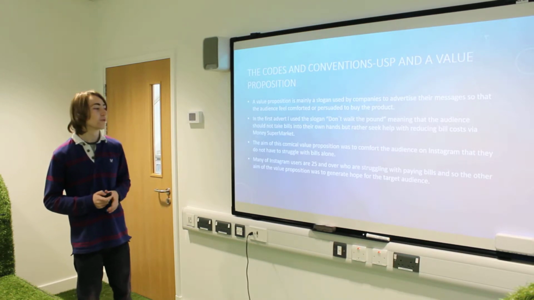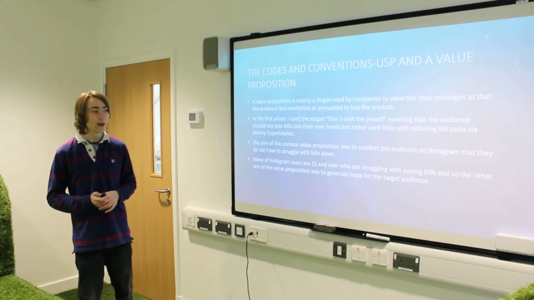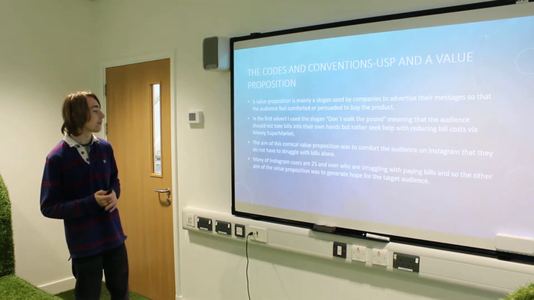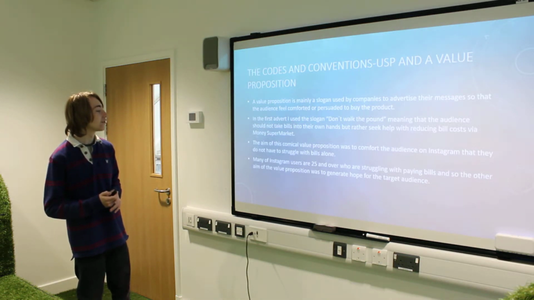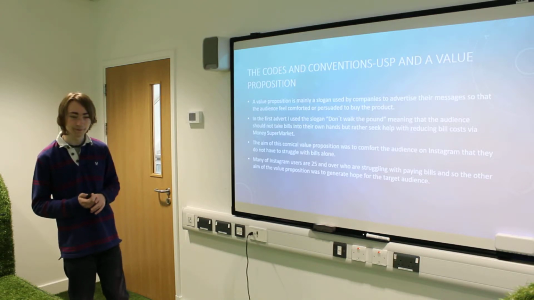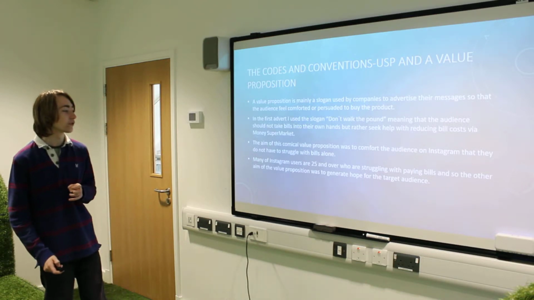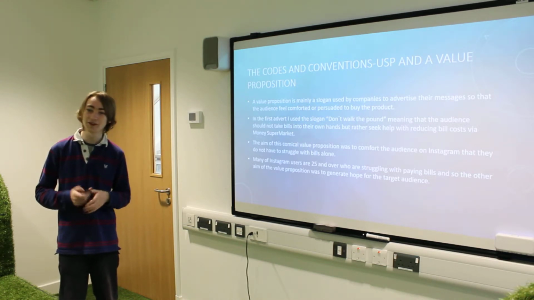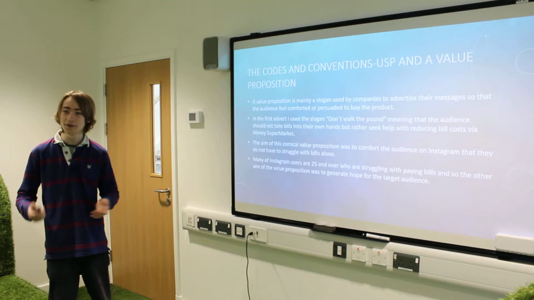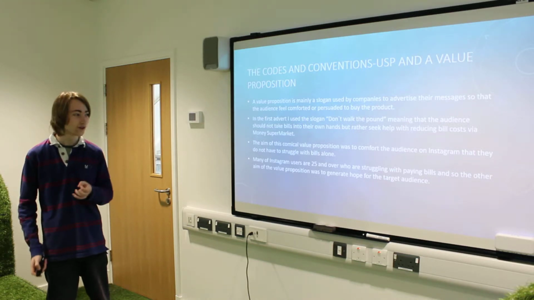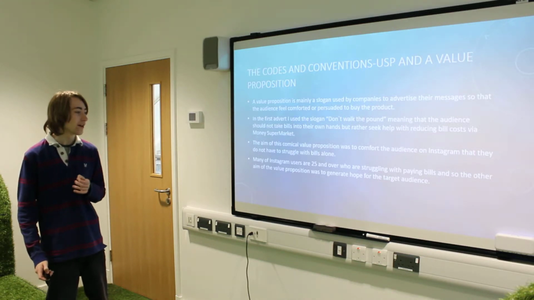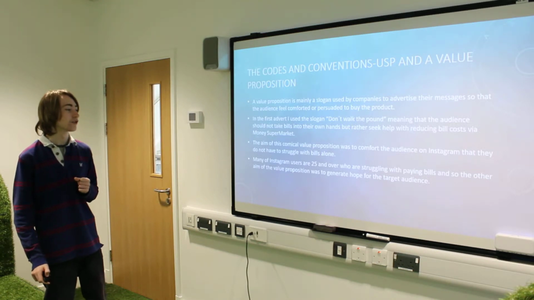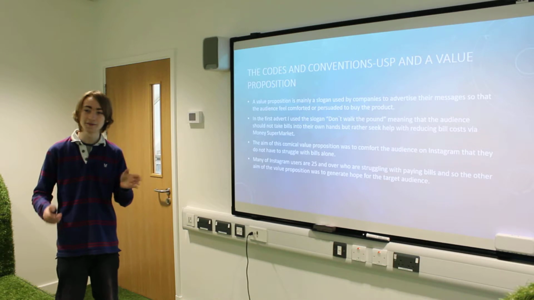The aim of this comical value proposition was to comfort the audience on Instagram, so that they do not have to struggle with bills alone. Many Instagram users are 25 and over who are struggling with paying bills, and are either students or have families, have homes or live with their partners, etc. These people need help. With this value proposition, we want to generate hope for the target audience of that age range.